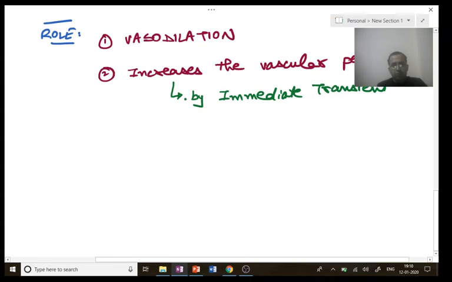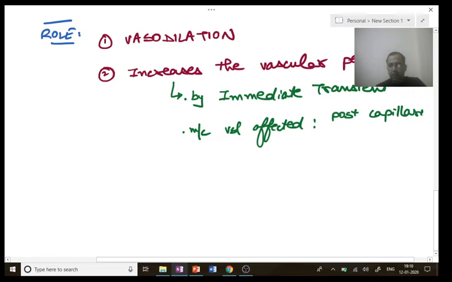Next, the most common vessel affected in increased permeability, among arterioles, capillaries, and venules, is the post-capillary venules. And lastly, it causes increased permeability by endothelial contraction.